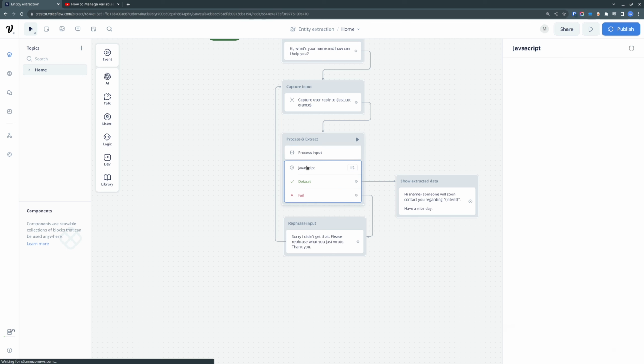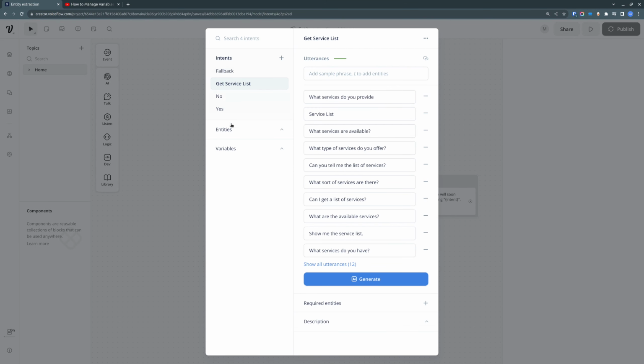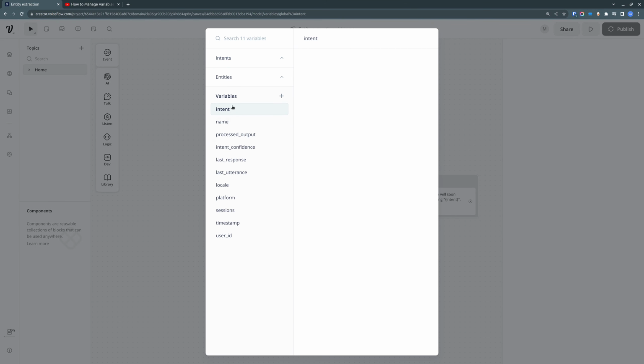And in JavaScript, we parse this output to the JSON, and then we assign parts of it to the VoiceFlow variables, because in VoiceFlow you are unable to use JavaScript objects to do the outputs to the customer. So for that we created intent and name.